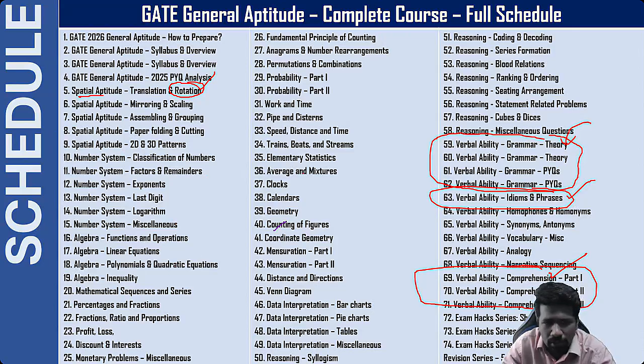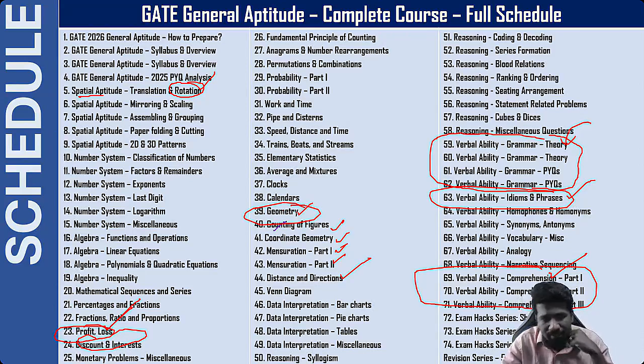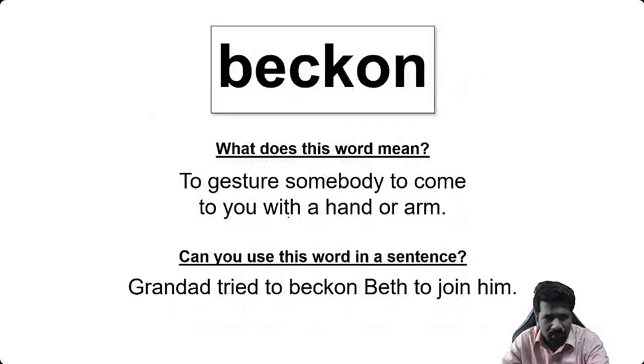Profit loss discount ka question, the question which we briefly discuss now. उसका theory के बाद बहुत ही easy होगा. Profit loss discount, profit loss separate lecture होगा, discount and interest separate lecture होगा. Then another question was geometry. Geometry का भी question था. Geometry में many areas है. These all are geometry areas. We'll be separately discussing them. Geometry. Then which other pending question was there?